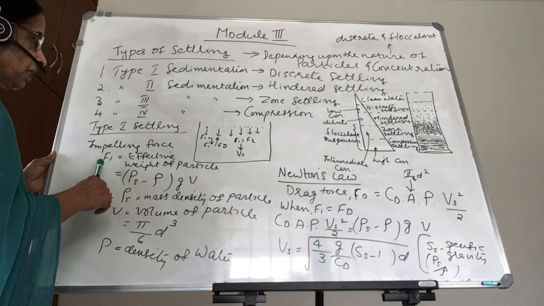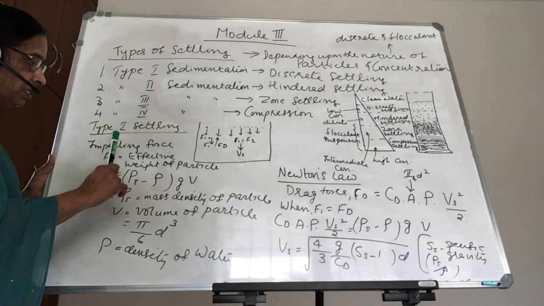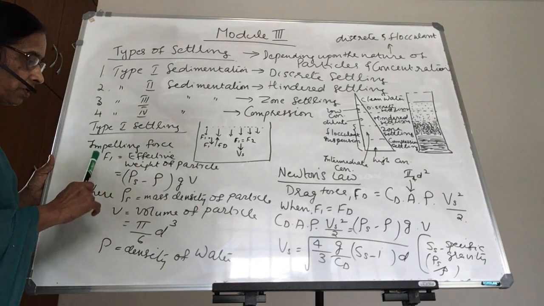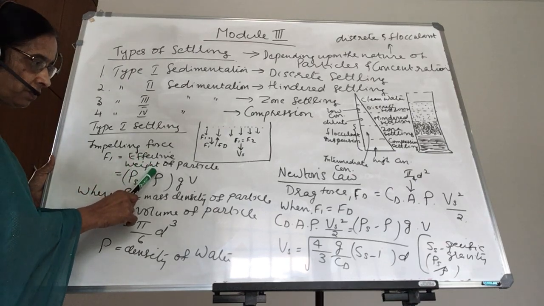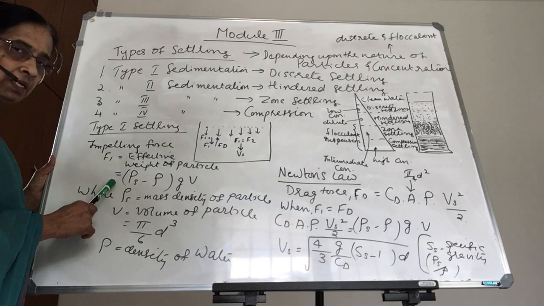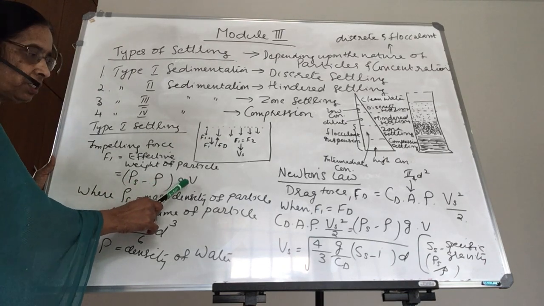And then what is the F1? That is the impelling force. How is it derived, or how can you represent F1? F1 is equal to the effective weight of the particle. It is nothing but the effective weight of the particle, that is equal to rho s minus rho into g into v.